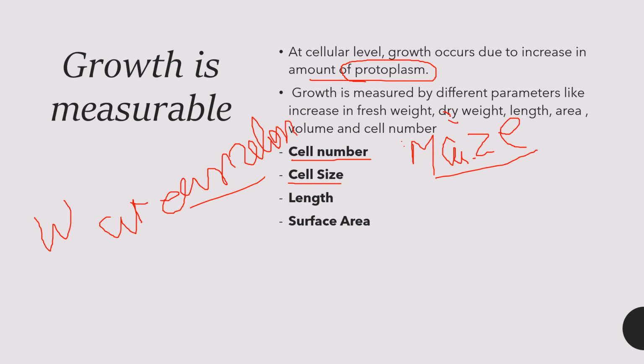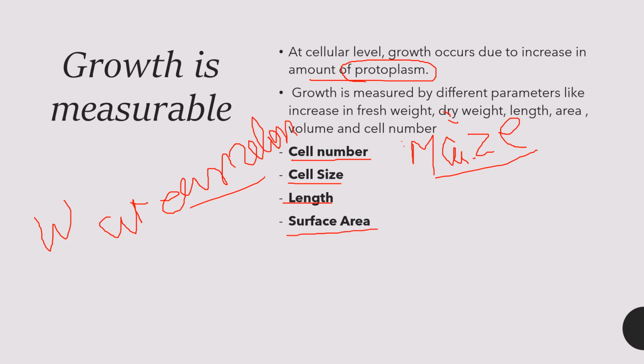The growth of the pollen tube can be measured. For example, when pollen gets germinated, the pollen tube increases its length. So this is how we can measure length, by measuring the growth of the pollen tube.